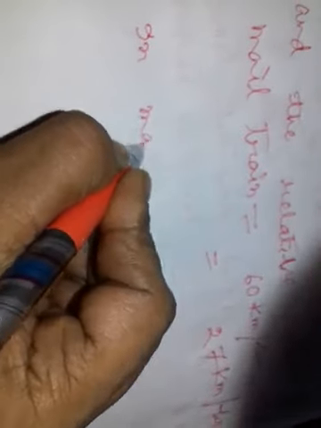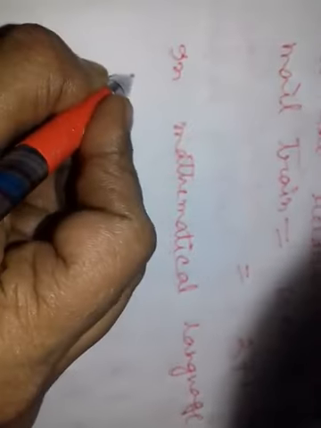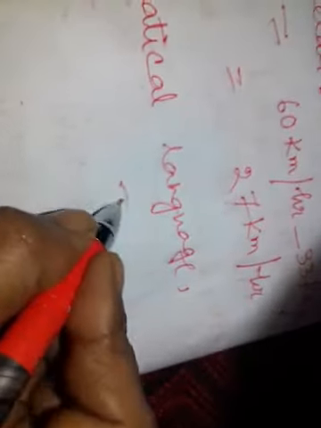Okay, now we have to find out in how long the mail train will overpass the goods train. So in mathematical language, left side distance in meter, right side time in second.